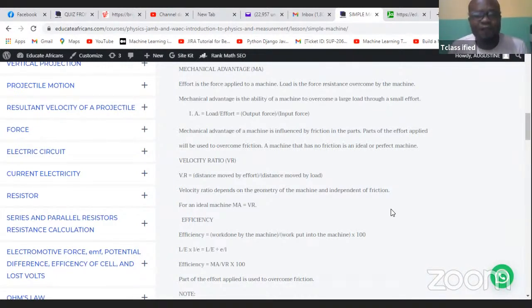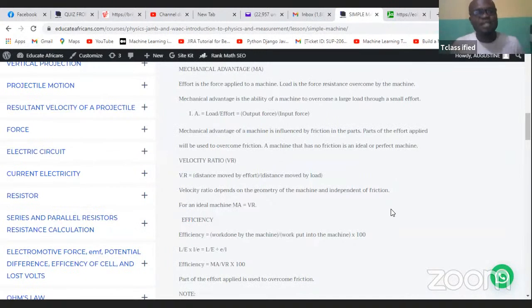Whereas load is the force resistance that you overcome. Load is that thing that you're carrying inside the pan of your wheelbarrow. Load is that nut that you're cracking. Load is that nail that you're removing from where it is. All those ones are known as load, and we call them resistance. So we say that load is the force resistance overcome by the machine.